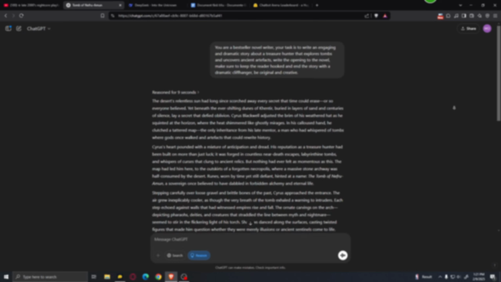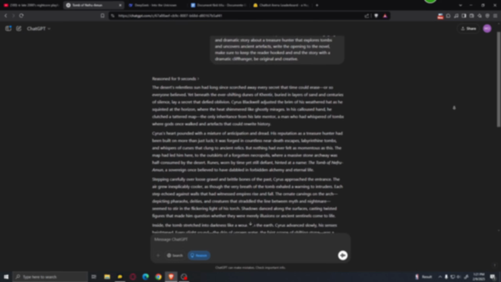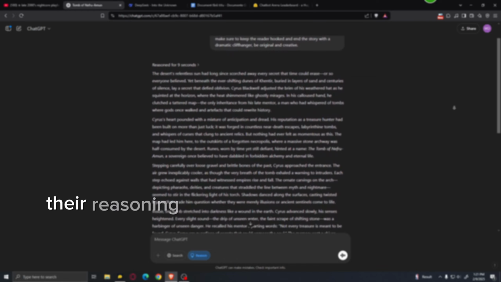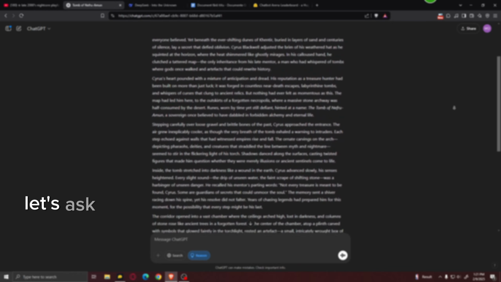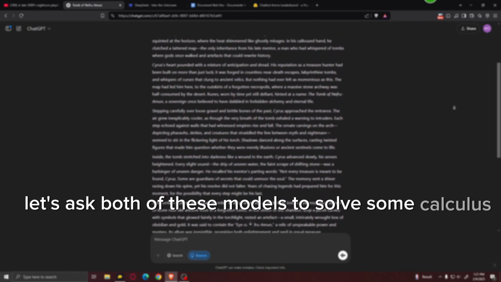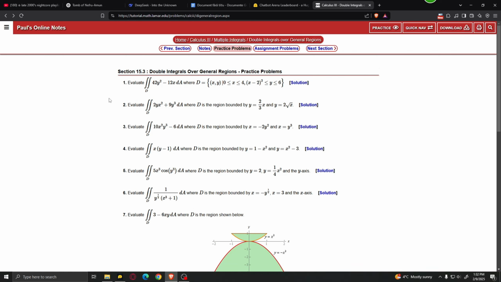But creative writing isn't really what these models' latest improvements have been focusing on, but rather their reasoning and problem-solving capabilities, for things such as math problems, science and coding. For example, let's ask both of these models to solve some calculus problems. So here we have a few calculus problems with double integrals.